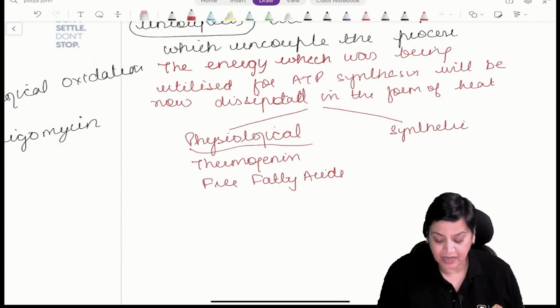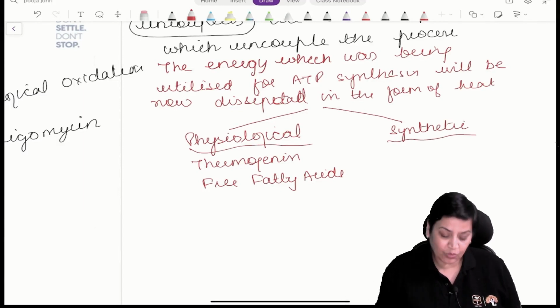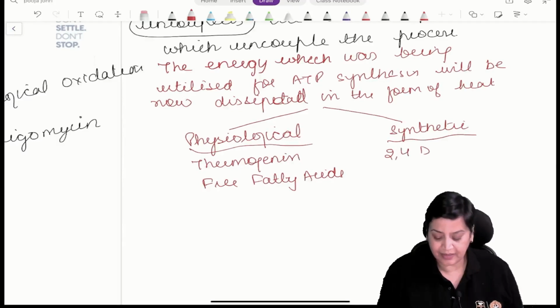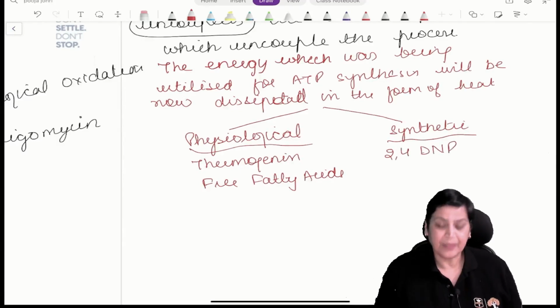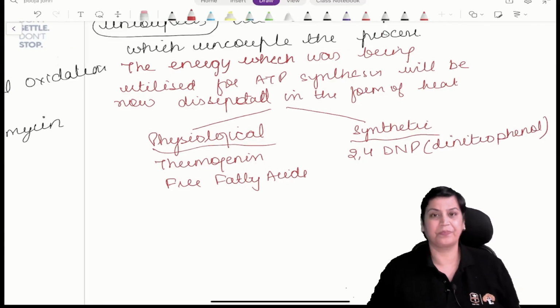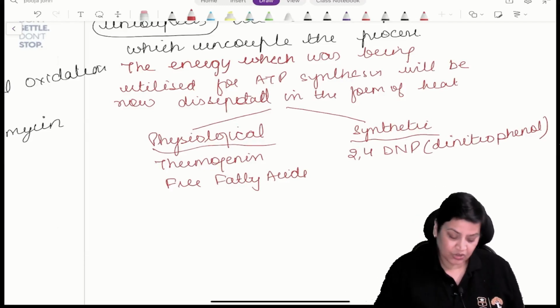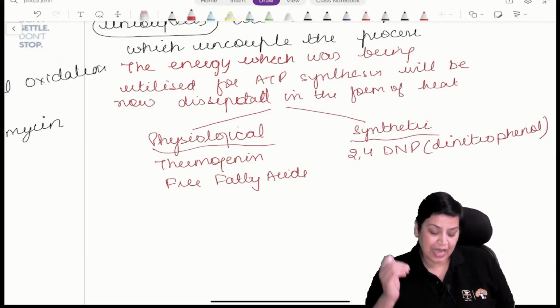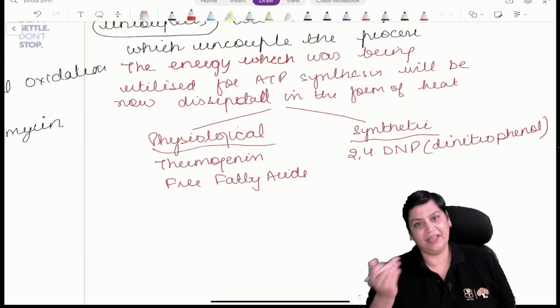Synthetic means which are produced, and the most important synthetic uncoupler is 2,4-DNP, which stands for 2,4-dinitrophenol. So there is a difference between uncouplers and inhibitors.